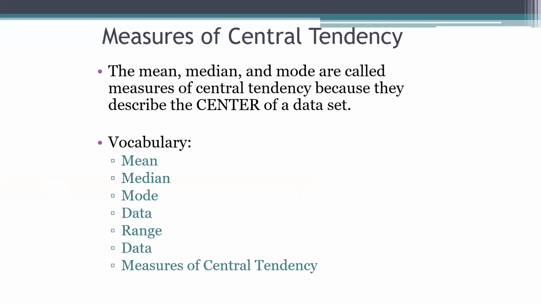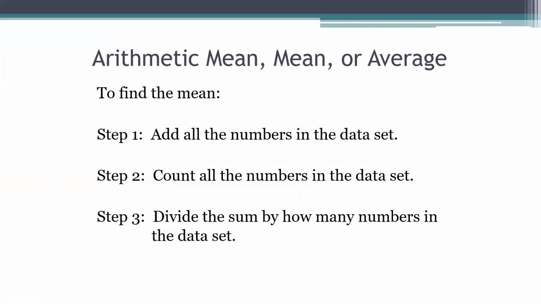there's a list of vocabulary that would be good for you to learn. So the arithmetic mean, the mean, or the average, they could call it any of those things, but all you do to find the mean is you add all the numbers in the data set, and then you count all the numbers in the data set, and then you divide it by how many there are.